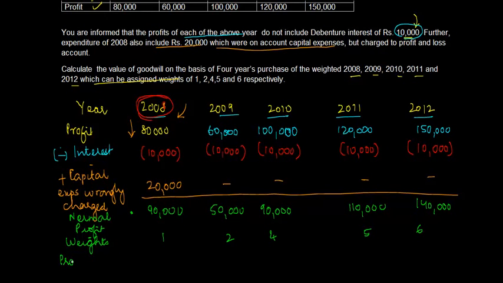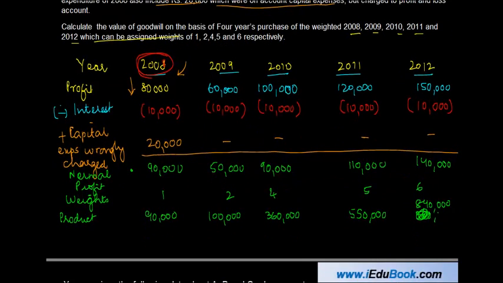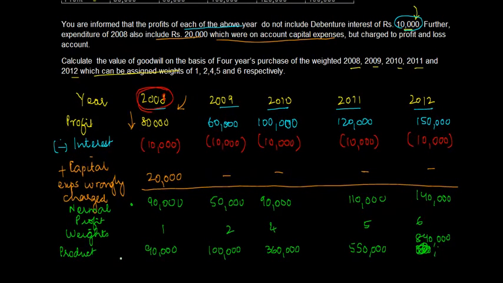Then I calculate the product, 90,000, 1 lakh, 3 lakh 60,000, 5 lakh 50,000 and this gives us 8 lakh 40,000. Right? My goodwill is basically 4 years purchase, which means 4 times average profits or the weighted profits for the last 5 years, right? So what are the weighted profits I get?